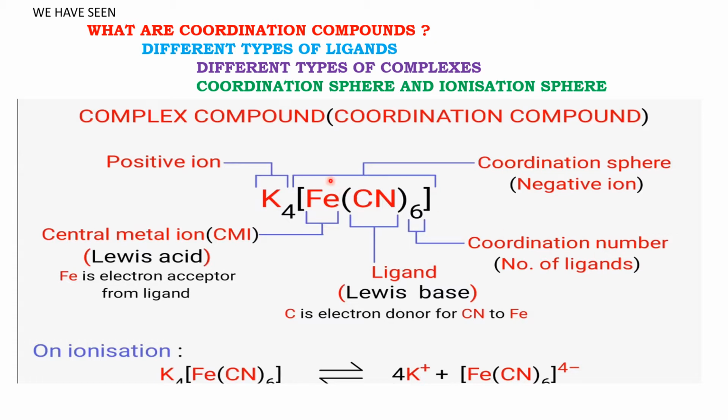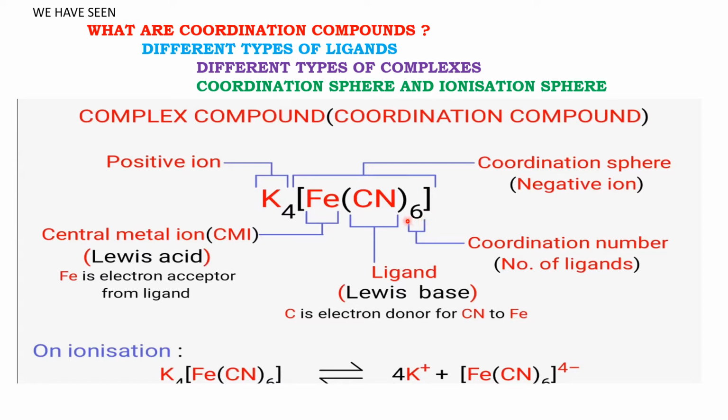So we know this is a coordination compound and we have the coordination sphere represented by square brackets. Inside the coordination sphere we have iron, which is the central metal ion, and we have 6 ligands. These constitute the coordination sphere represented by a square bracket.